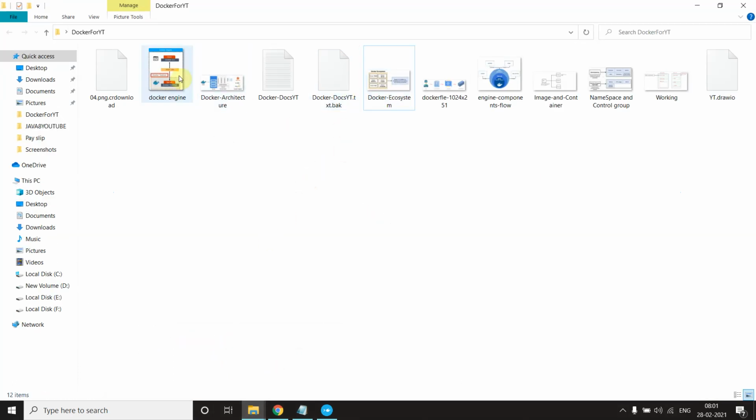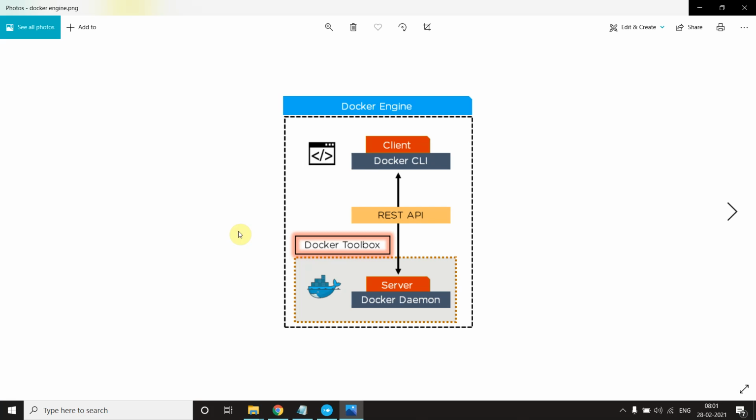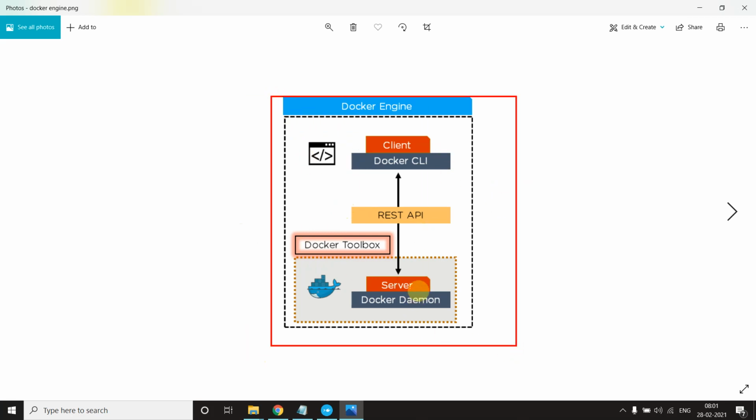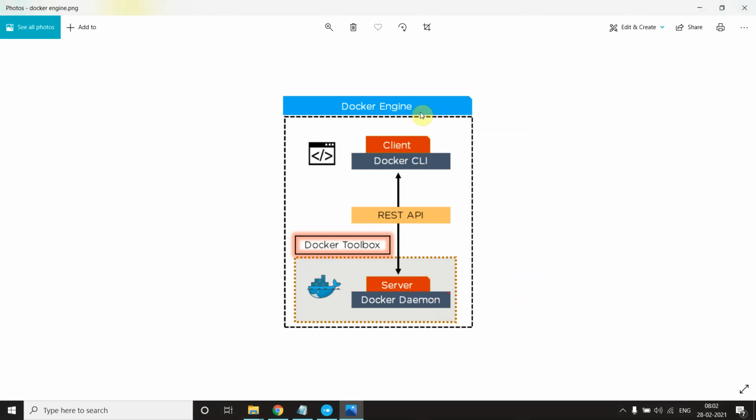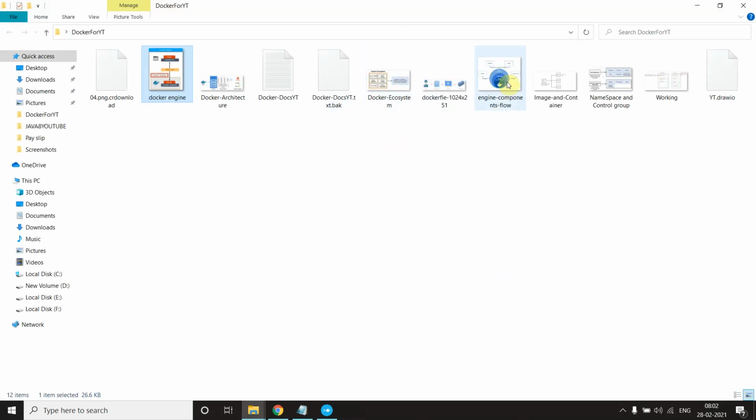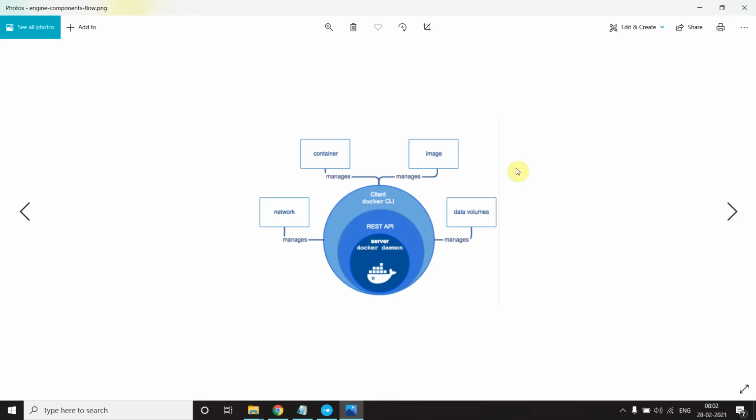This is a diagram for the Docker engine. When we talk about the Docker engine, we include two things here: the Docker server, which we can call the daemon. When I hear the word daemon, I think of a Java JVM thread, but just leave that. The client, Docker CLI, and the Docker server, when these two combine, become the Docker engine. The term for the whole thing is the Docker architecture.